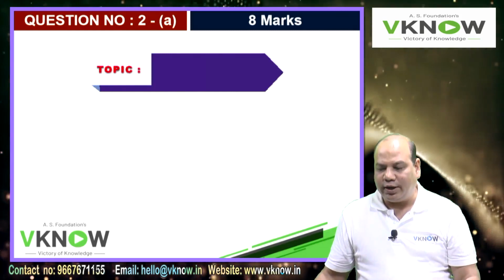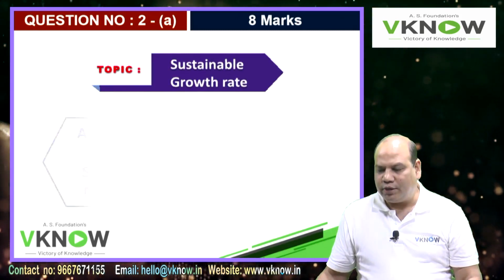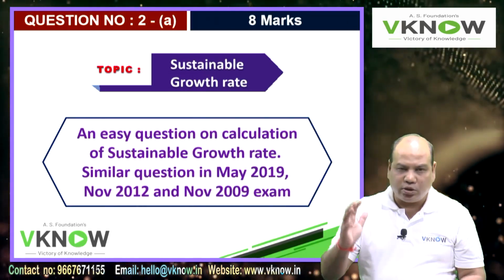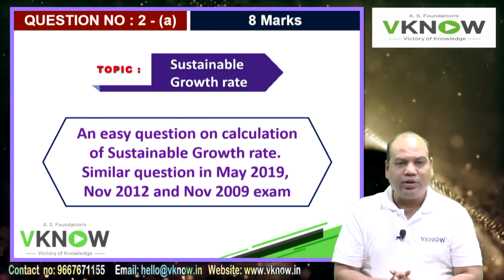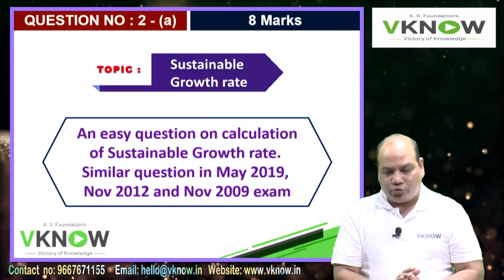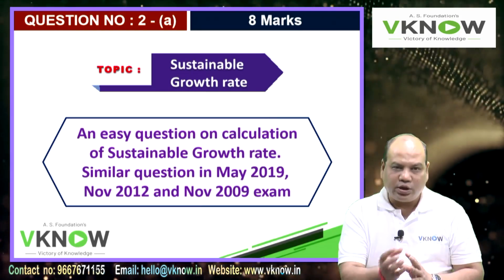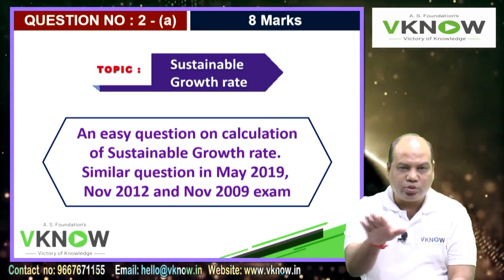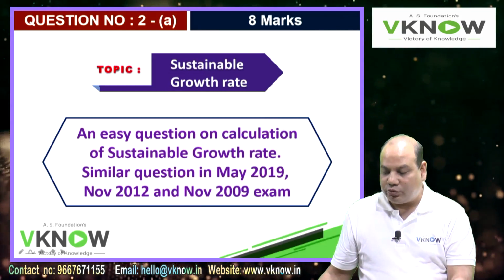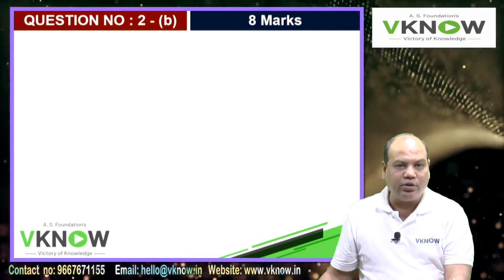Question 2A for 8 marks covered the sustainable growth rate. They asked for the growth rate formula. In many past examinations there was a bigger question on preparing the income statement where you were required to calculate the sustainable growth rate. Those were similar, not the same, because they required some more calculations. This was only based on growth rate. If you see the May 2019, November 2012 and November 2009 papers, similar questions on growth rate calculations were asked.